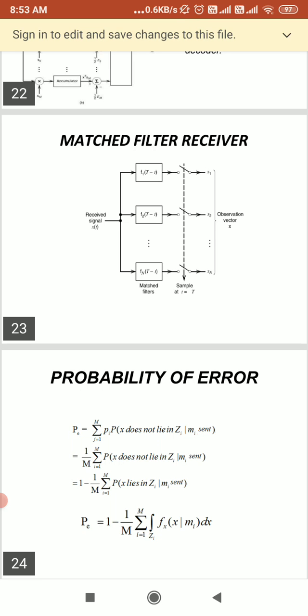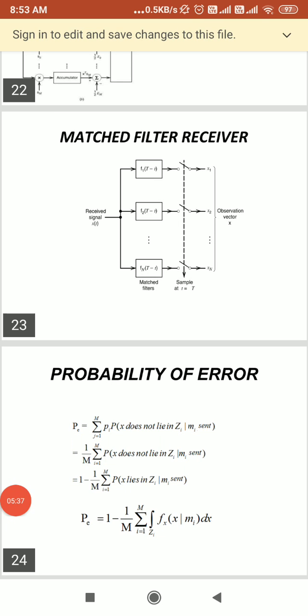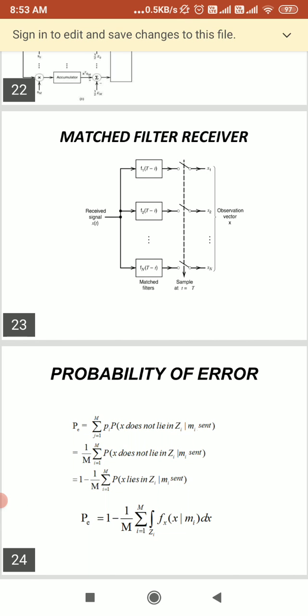Here s naught of t is produced by s of t and n naught of t is produced by n of t. So you get the sampled output y of t equal to s naught of t plus n naught of t. If we use a decision circuit, the decision threshold we get is lambda equal to s naught 1 plus s naught 2 upon 2.